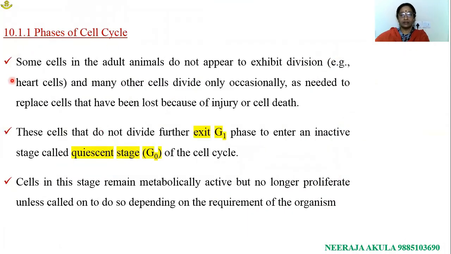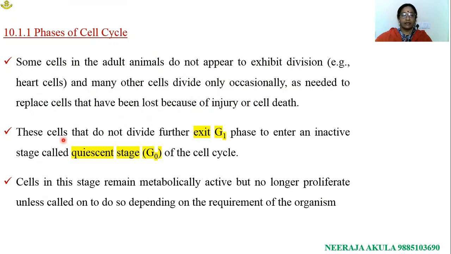If you observe the concept related to the phases of the cell cycle, some cells in adult animals do not appear to exhibit division, especially cardiac myocytes. Whereas some cells enter into a quiescent phase, and many other cells divide only occasionally, as needed to replace cells that have been lost during injury or cell death.